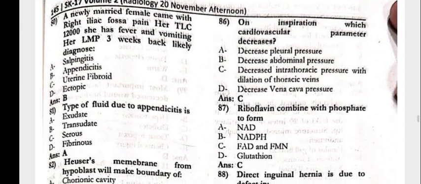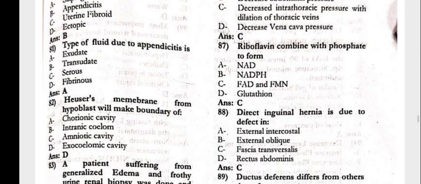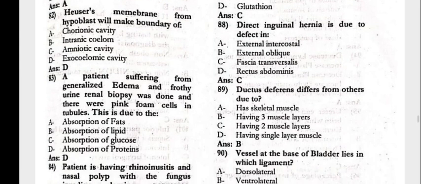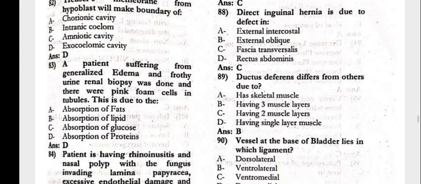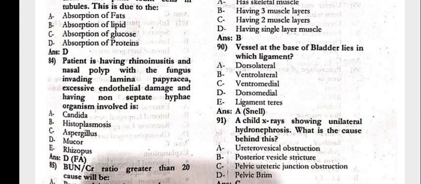Next, on inspiration, which cardiovascular parameter decreases? That is the decrease in thoracic pressure with the dilatation of thoracic veins. Riboflavin combines with the phosphate to form the FAD and FMN. Direct inguinal hernia is due to the defect in the fascia transversalis. Ductus deferens differs from others due to having three muscle layers. The vessel at the base of the bladder lies in which ligament? That is the lateral ligament.